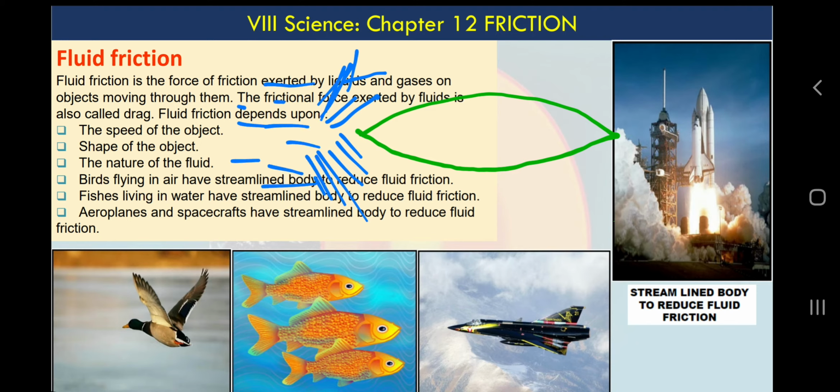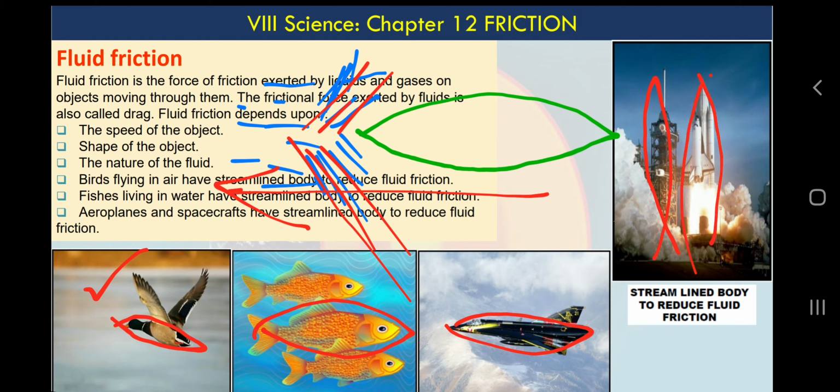If it is moving in this direction, we need to remove the air or water, so this spindle shape is very useful. You will observe this type of shape everywhere: in air the same shape, in water the same shape, and even aircraft have the same type of shape, so that they can cut the air to make movement easier.